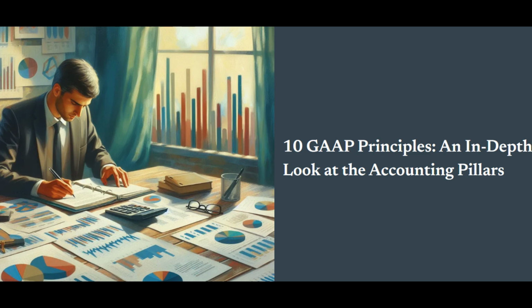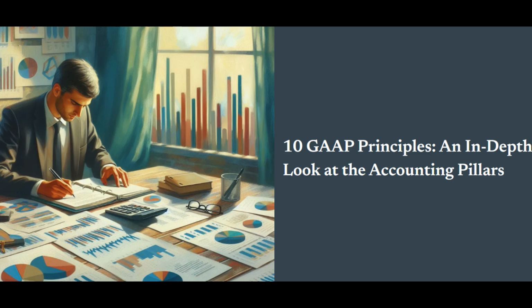Now, let's talk about the principle of sincerity. This principle is all about honesty and accuracy in financial reporting. Accountants must report the company's financial performance truthfully without embellishment or bias. If a company has had a rough year with both gains and losses, the accountant must report both sides of the story. This principle is crucial for building trust among stakeholders. If investors feel that they are being misled or that the financial reports are not sincere, they may think twice before investing. Upholding sincerity is not just about following the rules, it's about maintaining integrity in financial reporting.